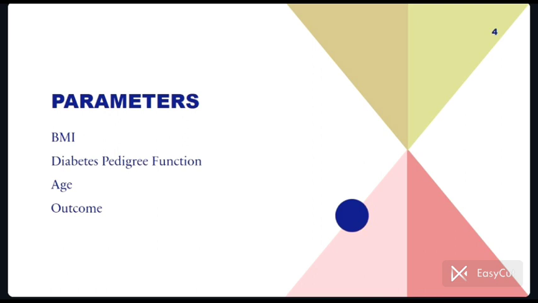Diabetes pedigree function. This function assesses the likelihood of diabetes based on family history, offering a genetic perspective on disease risk. Age is a fundamental demographic factor influencing health outcomes. Outcome. This binary variable indicates whether an individual has diabetes, 1, or not, 0.